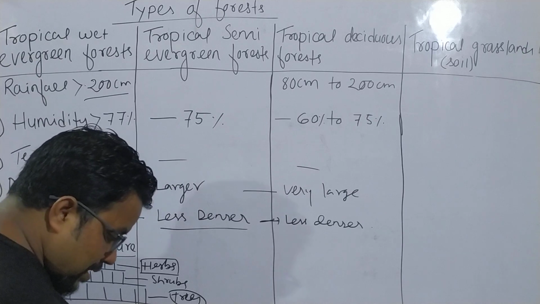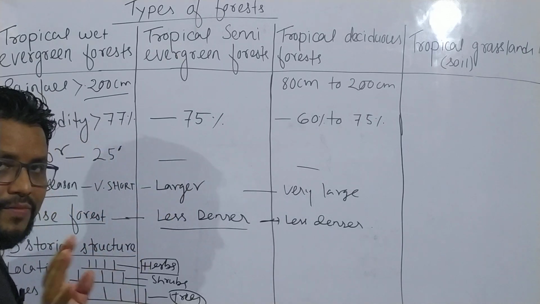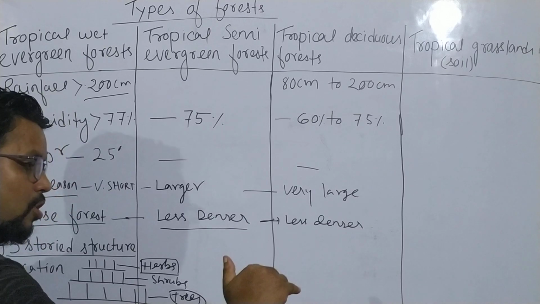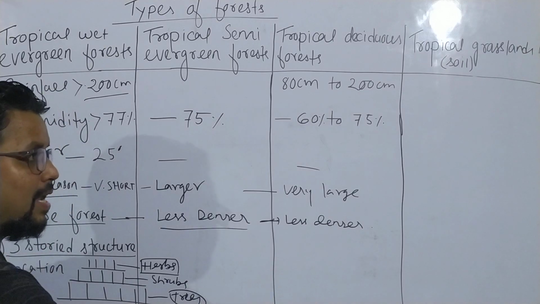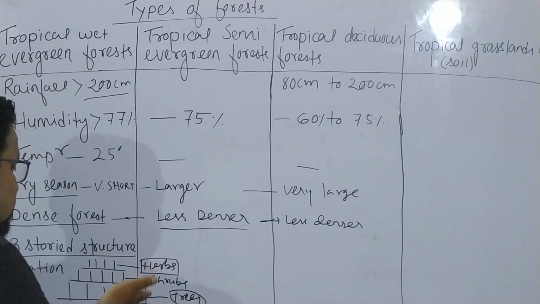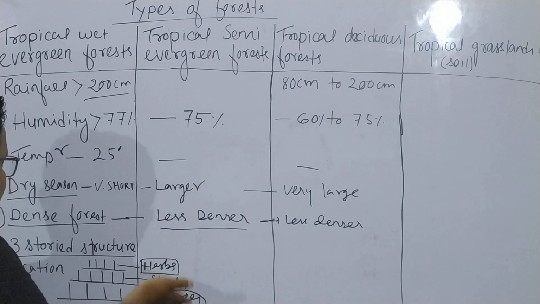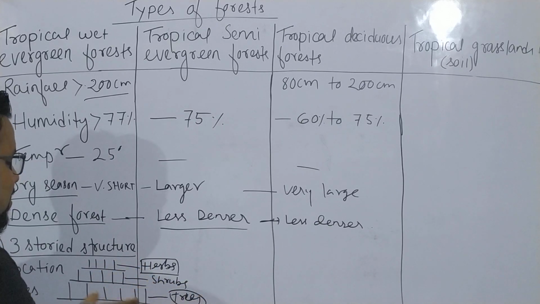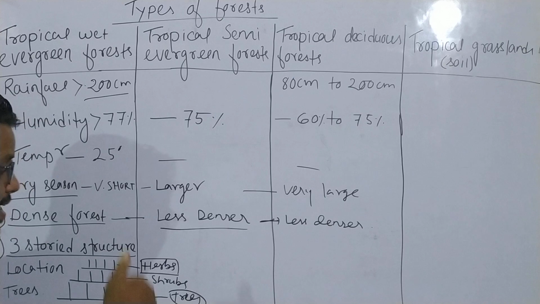Those which are very short will stay in the first line, a little bit bigger will stay in the second line, and again bigger will stay in the third line. This is looking like a storey. In the first line you will get herbs, in the second line shrubs, and in the third line trees.